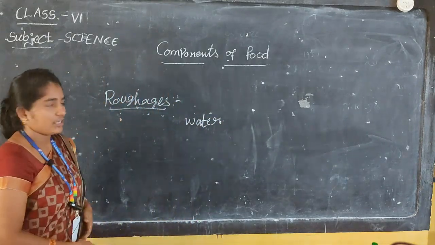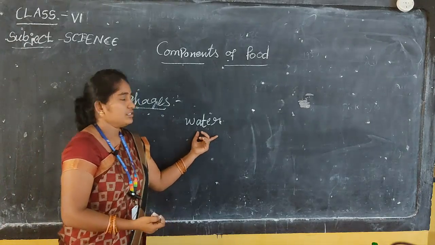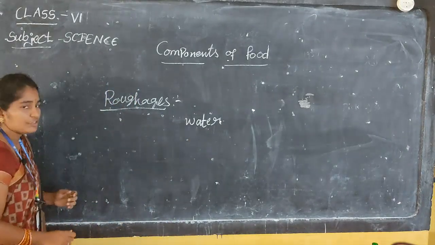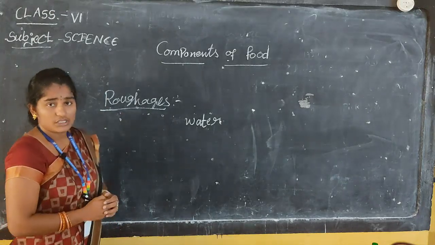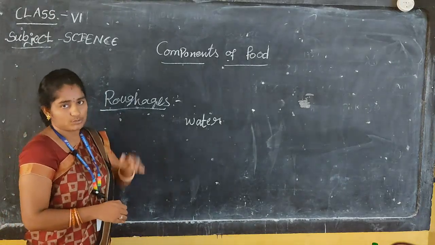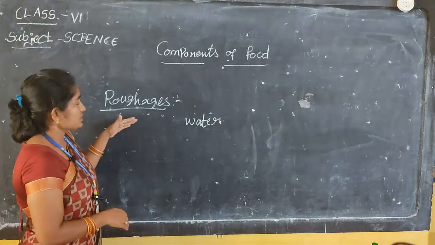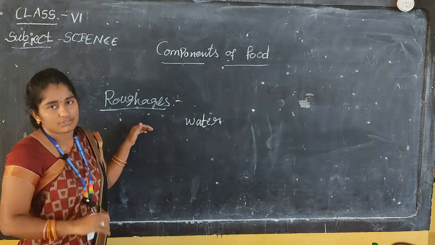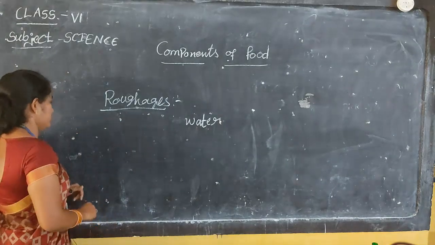After we have discussed water, we have taken the first roughages. What are the roughages? The roughages are included in our food. They maintain the balance, the balanced diet of our food. What are the roughages?